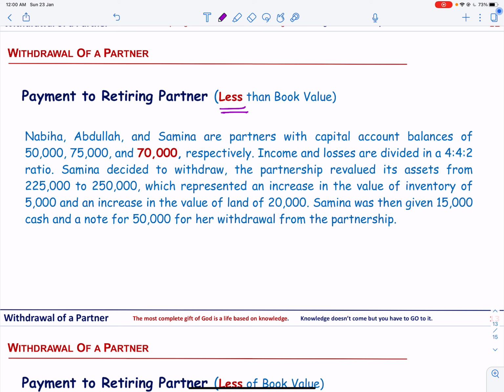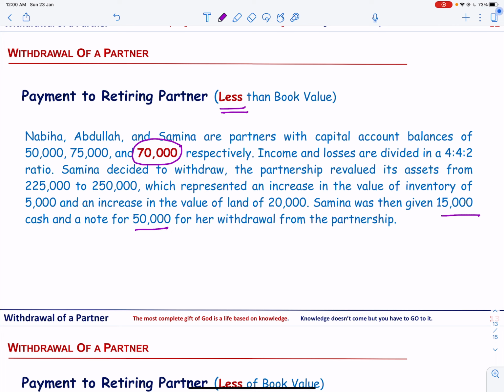So we have made a slight change that we assume now that Samina's capital is 70,000. Now, we are not making any other change, and suppose the Samina's capital is 70,000 and she decides to withdraw from the firm. Now the amount payable to her will be 75,000, but she is paid 15 plus 50, that is 65,000.